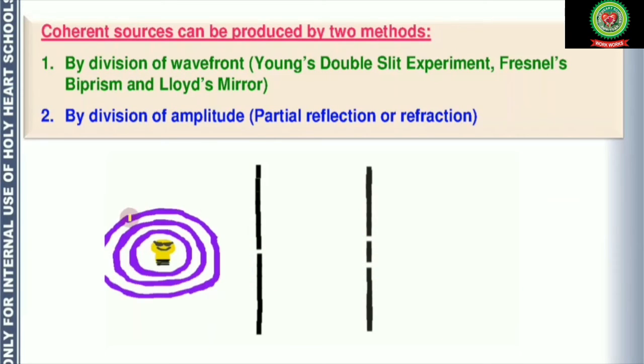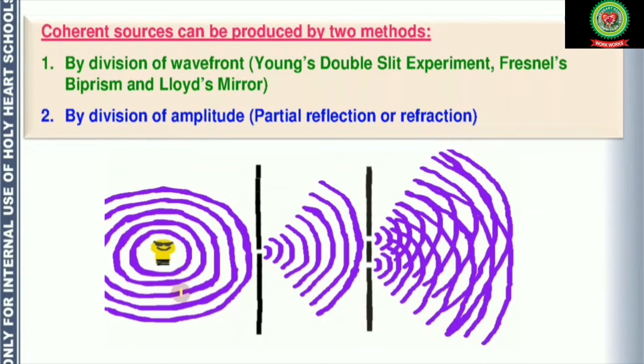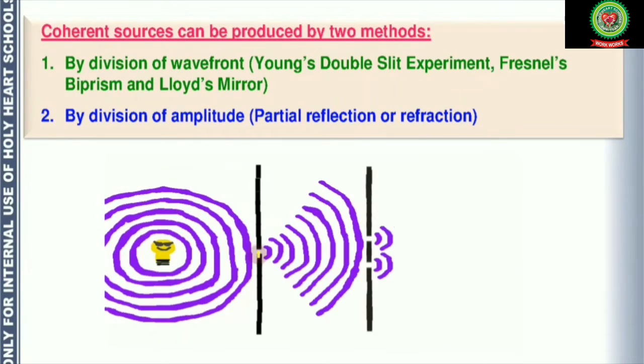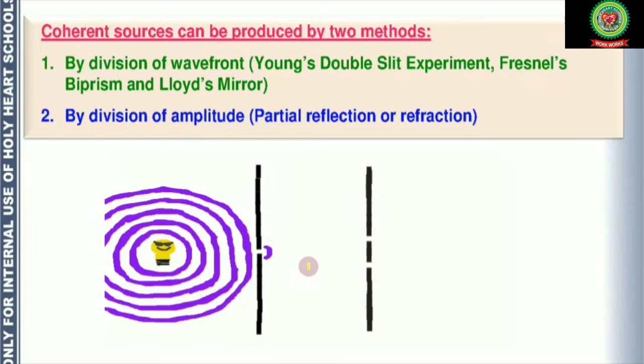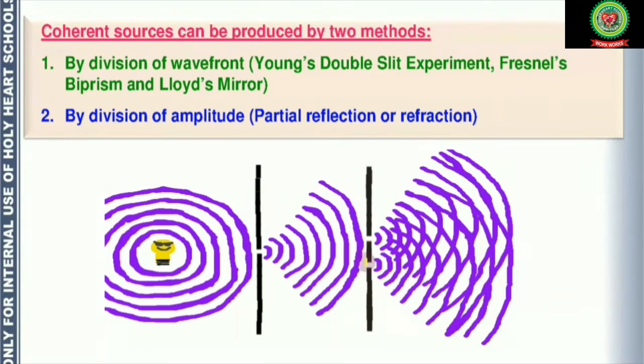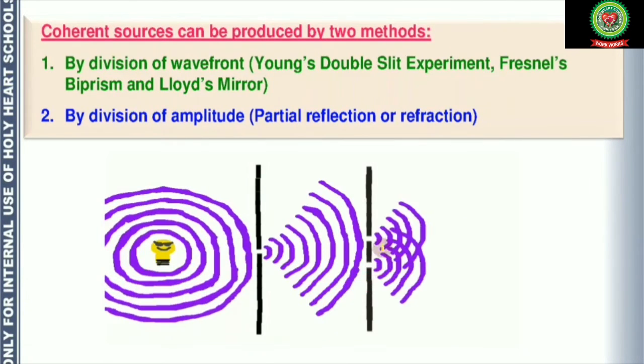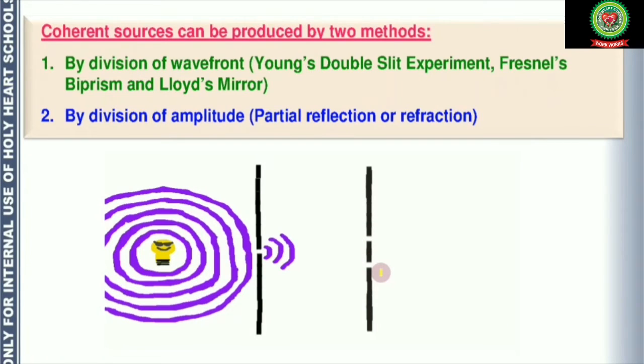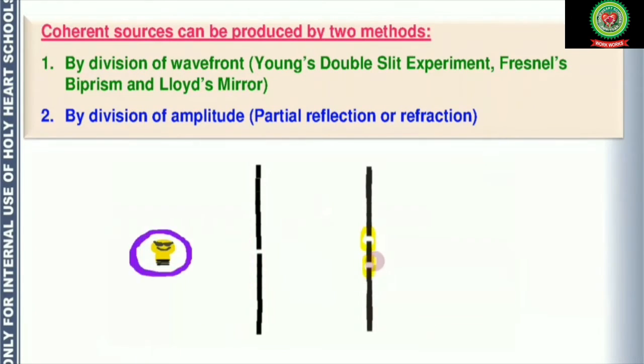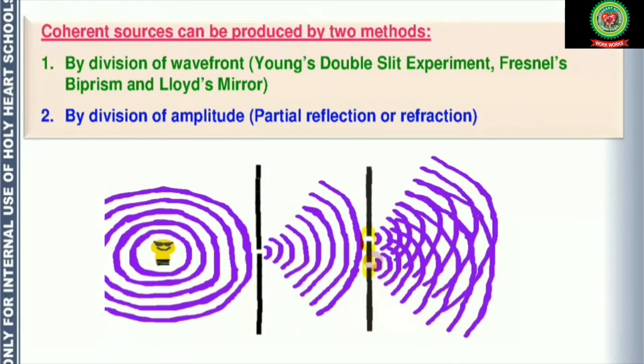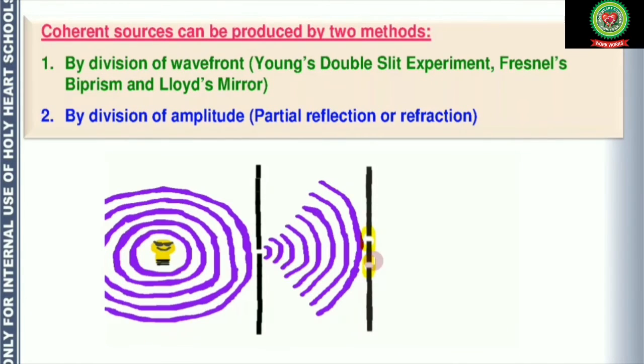In this figure you can see we have a single light source. We have a slit from which we get a wavefront. Now there are two more slits over there from where two different wavefronts can be obtained, number one and number two. These two slits are going to act as coherent sources.